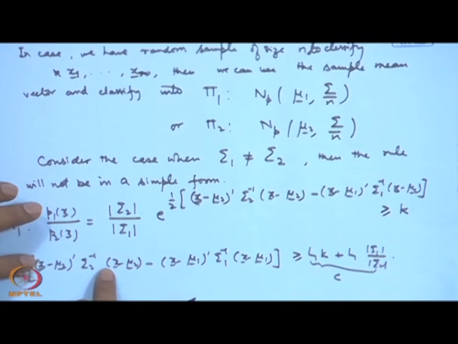That means, the distribution of this x prime sigma 2 inverse, this thing will have to be utilized. For example, if you are considering pi 1, then this will become mu 1 minus mu 2, and so there you will have a non-centrality parameter here, whereas for this one it will become a central chi-square. In the reverse case, when this is from the second population, then this will become central chi-square, whereas this will become a non-central chi-square.